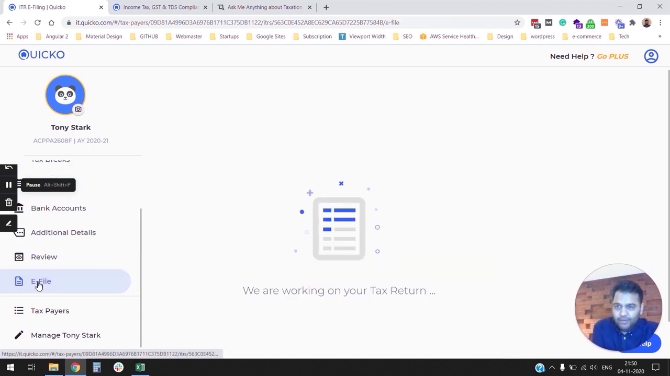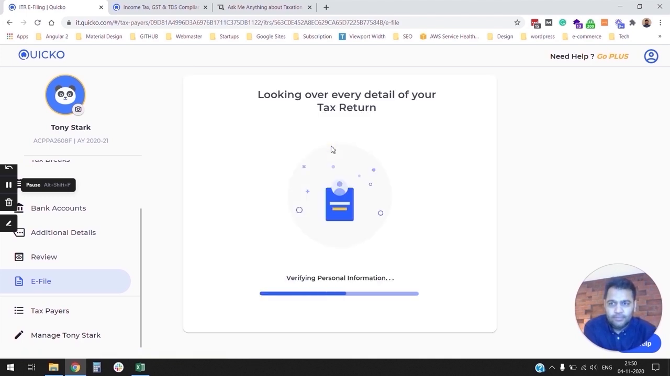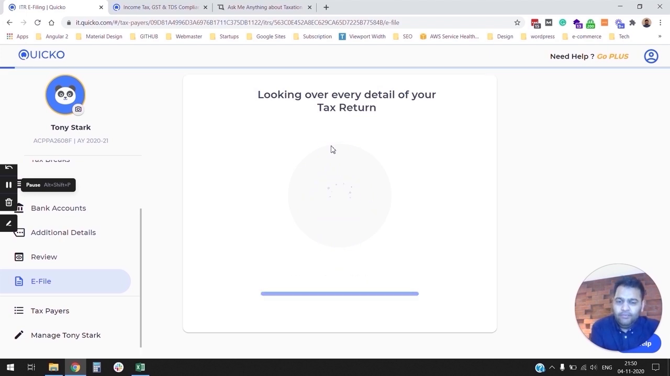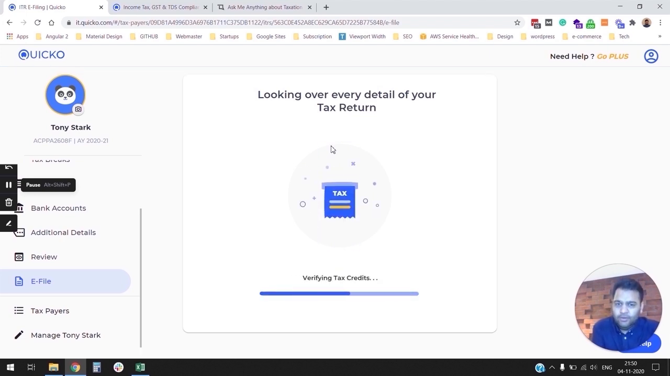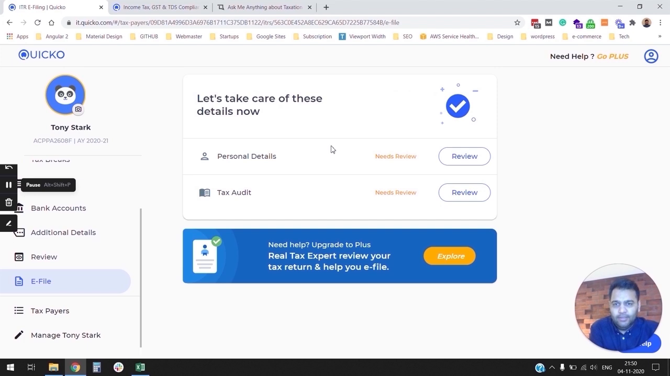So let's click on e-file here. So as you can see, we verify your income tax return, all your data, including your personal information and all the information that we have entered so far, against rules prescribed by the income tax department. We do this so that you don't get a notice or a defective return, and your return gets processed successfully by the income tax department.